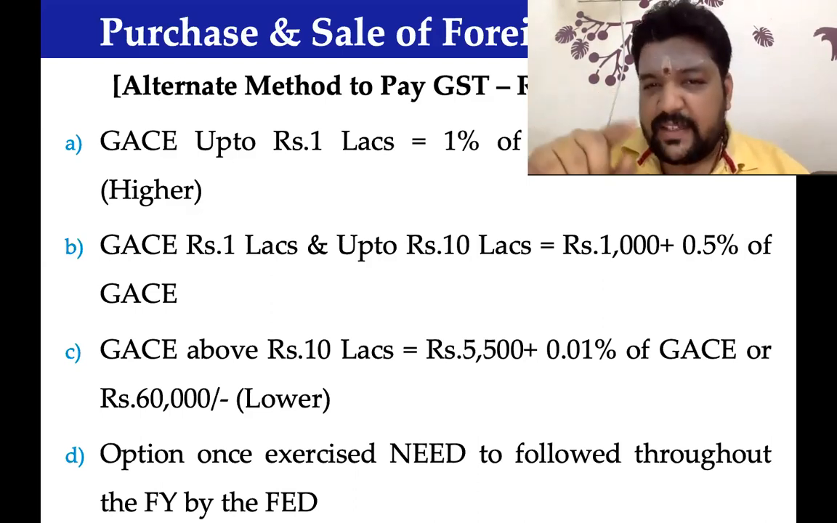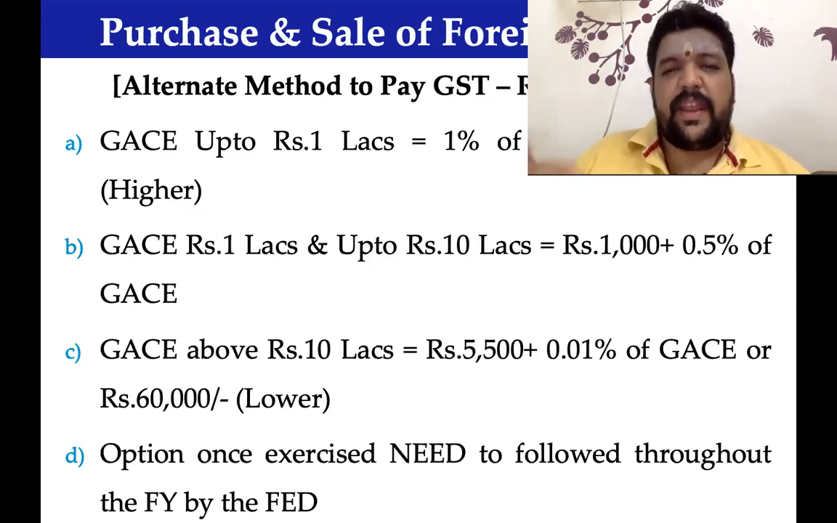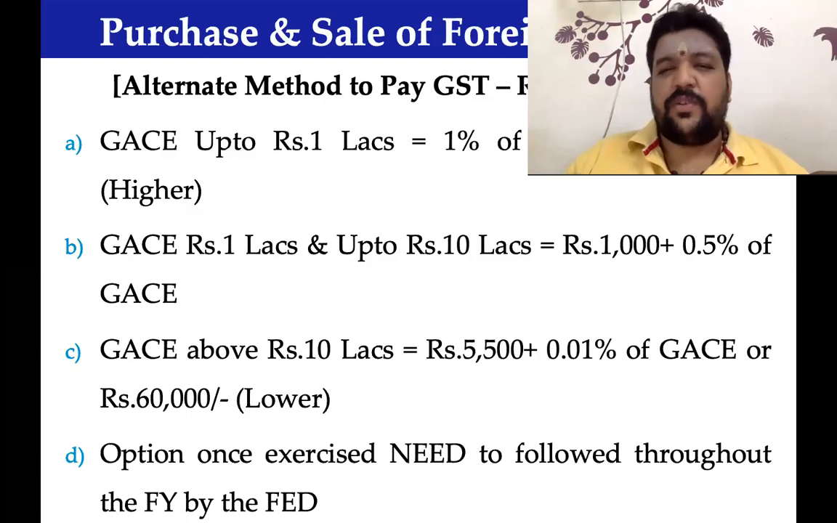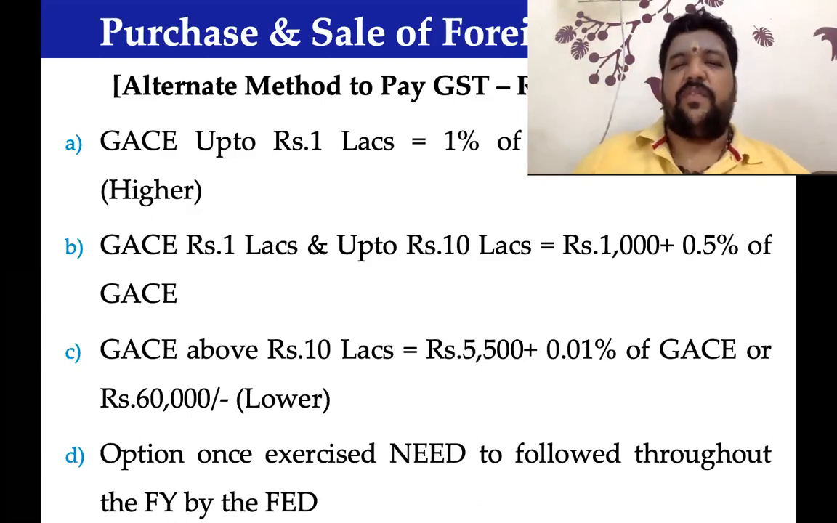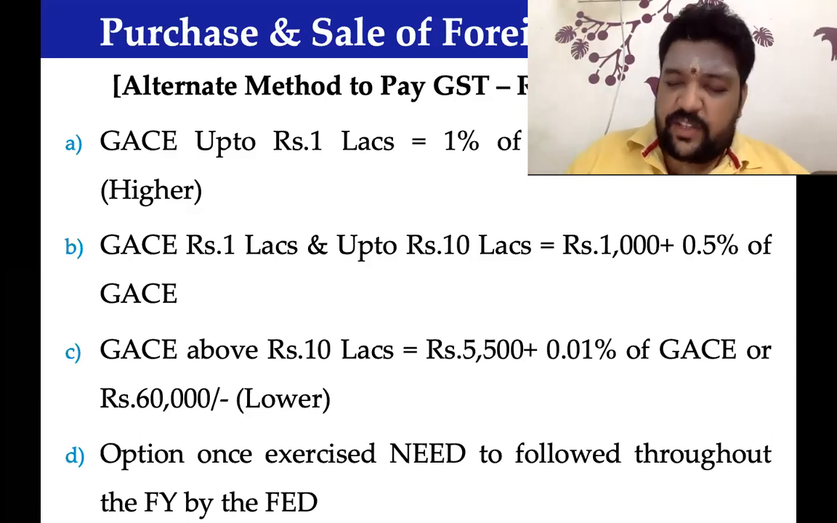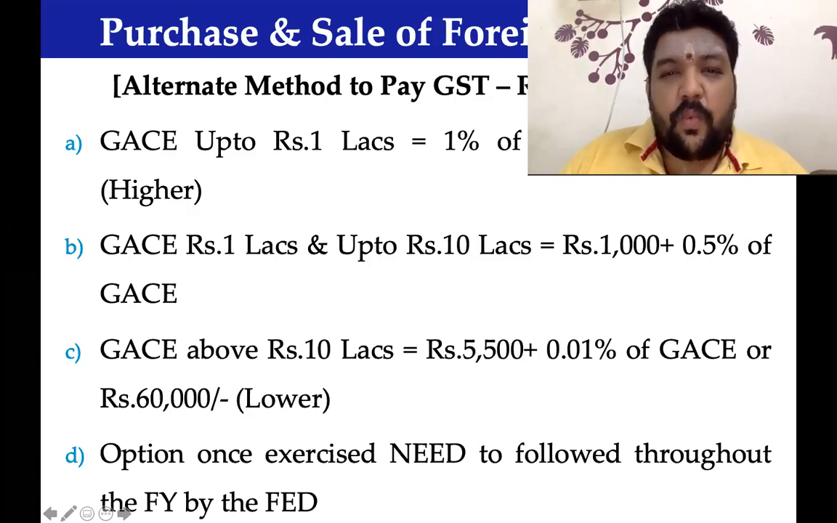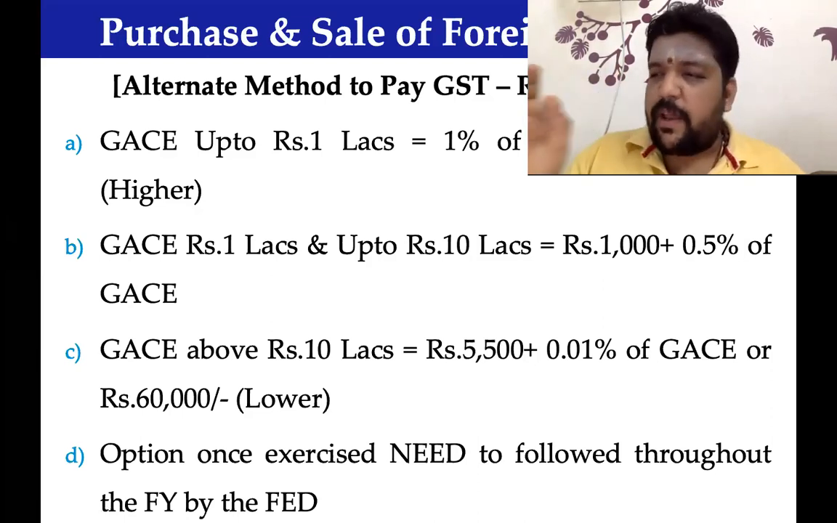Let's say somebody has exchanged US dollars. The buying rate of the respective foreign exchange dealer, let's say, is 70 rupees. Let's also assume some $1,000 got exchanged. 1,000 into 70 is 70,000 rupees. This transaction qualifies here as the gross amount is less than 1 lakh. 70,000 into 1% will be 700 rupees. Value of supply will be 700.